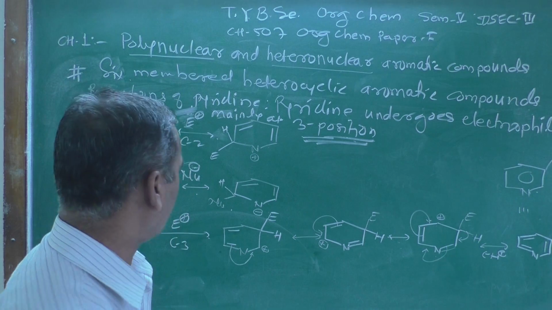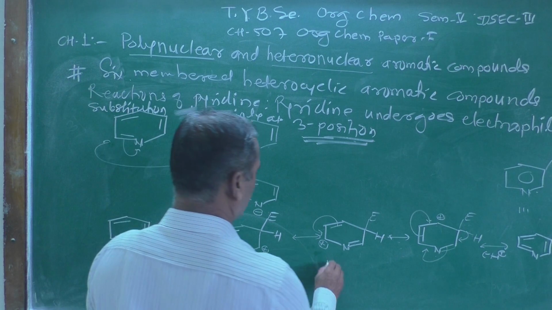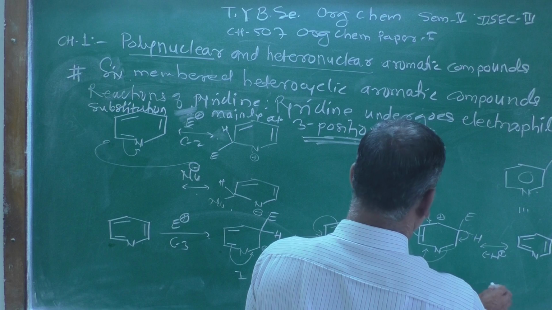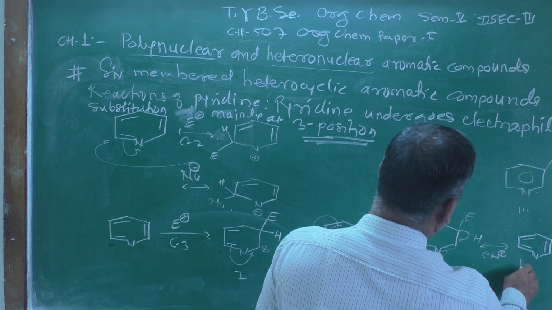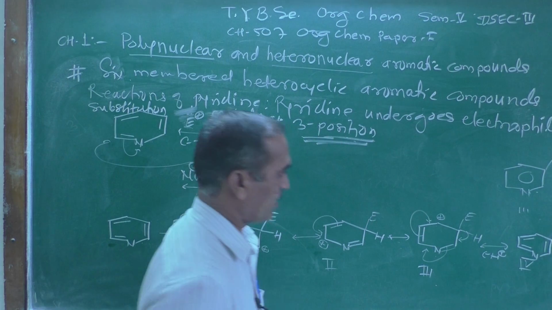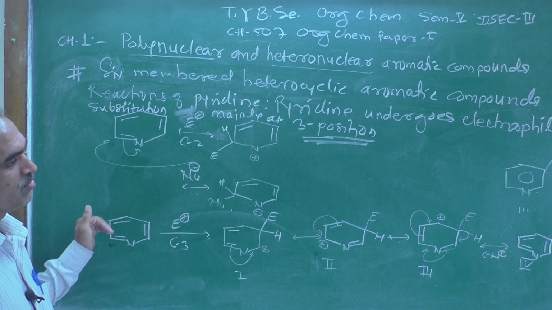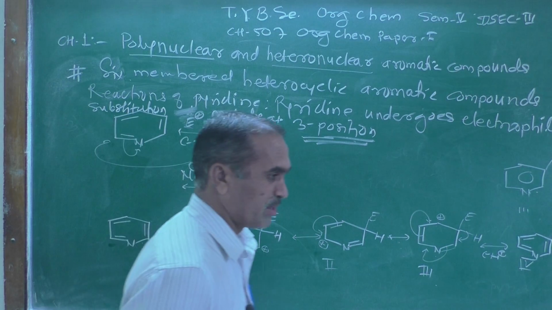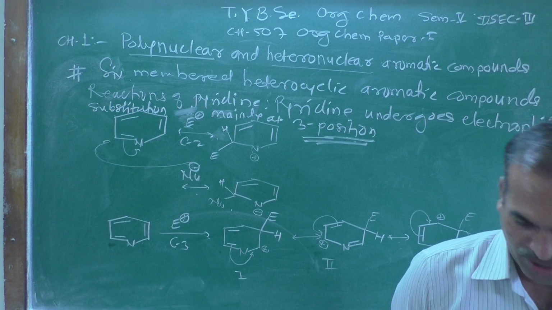You can see here when the electrophile attacks at the 3 position and this is resonating, these are the canonical structures which we got, and after that we decided that the electrophile can attack at the 3 position, meaning pyridine undergoes electrophilic substitution mainly at the 3 position.